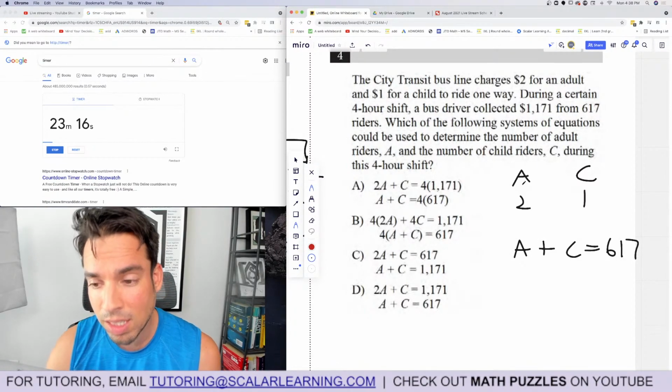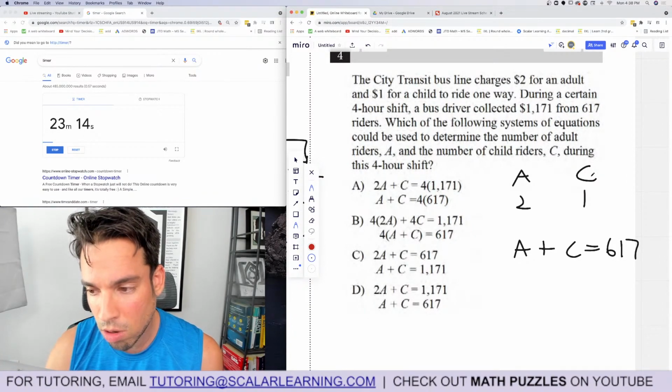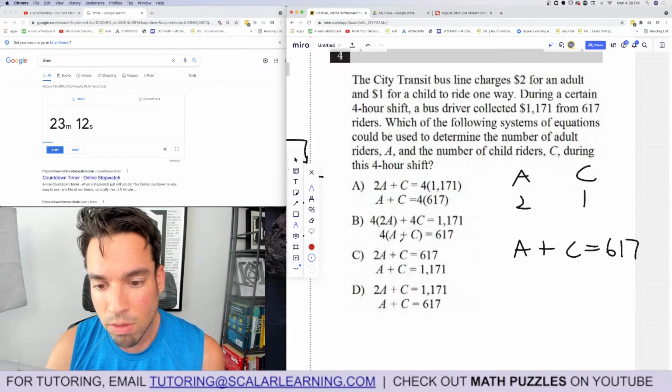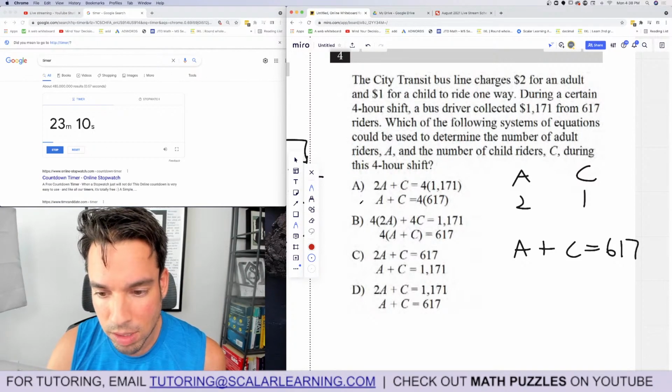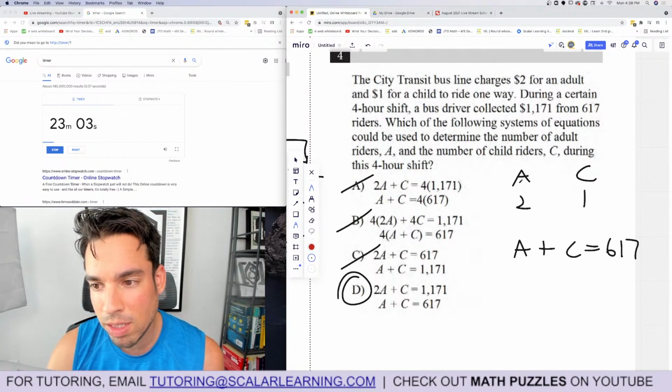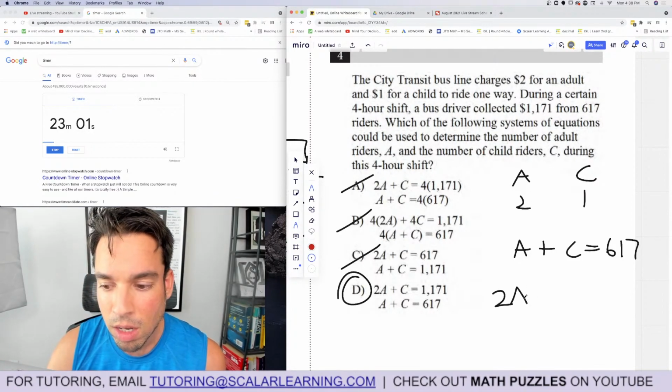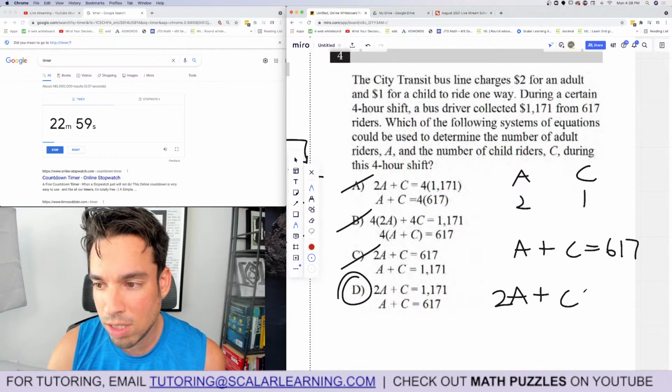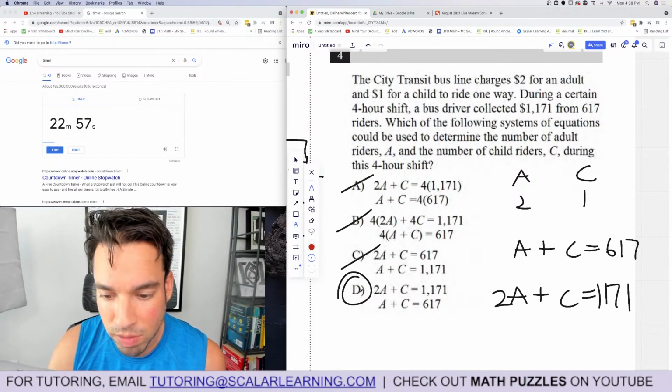So because A represents the number of adults, not the cost. 2 is the cost. C represents the number there. So first of all, which one of these is A plus C equals 617? Not you. Not you. Oh, look at that. We're already done. But just for fun, the second equation, now we bring price in the mix. 2A plus 1C, or just C, equals 1171, and we've double verified.